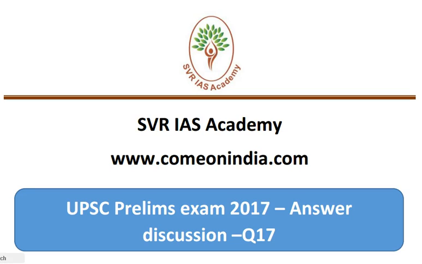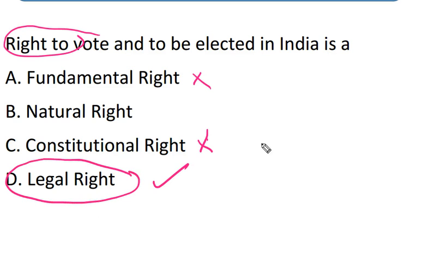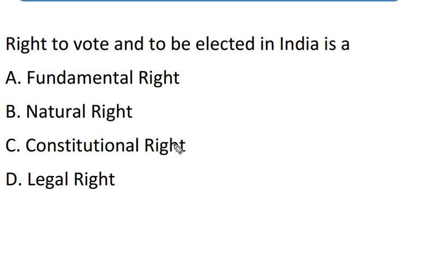Now we will discuss the 17th question asked in the UPSC Prelims 2017 exam: the right to vote and to be elected in India is what right? Whether fundamental right, natural right, constitutional right, or legal right. Right to vote is neither a fundamental right nor a constitutional right. It is simply a legal right. So the answer is D. Legal right means a right provided by law or an act.